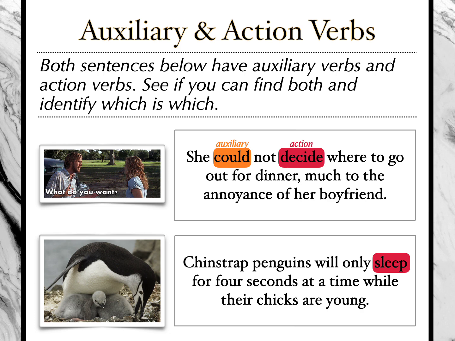So where is our auxiliary verb? Usually you look 1 or 2 words behind your action verb and you'll find it. Will. So our action and our auxiliary. Now here again, look at what happens if I take out sleep. Chinstrap penguins will only for 4 seconds at a time while their chicks are young. It doesn't make sense. So that's another way that you know that that's an auxiliary verb and not a linking verb, because the sentence doesn't make sense now.